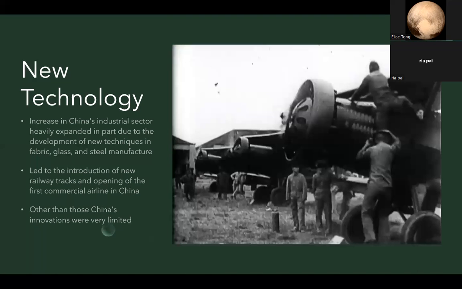The nationalists benefited from the support and access of US armaments and technology bestowed to them by the US, while the CCP were benefiting from captured technology and weaponry from the Japanese, which facilitated access by the USSR. During this period, China had not pushed innovation and very little new technology was introduced.